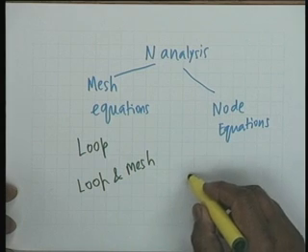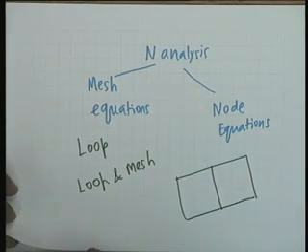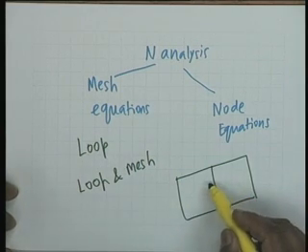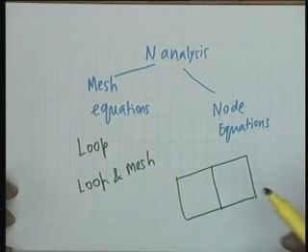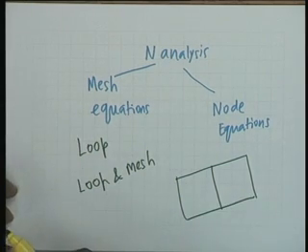For example, if we have a network like this, I have simply drawn it in terms of lines. Each part of the line may represent an element. This may be a resistance, this may be a source, and so on. This is called a graph of the network, where every branch is replaced by a line.